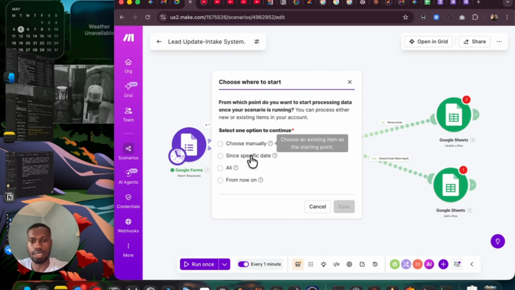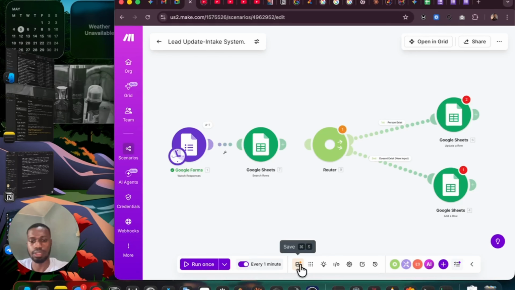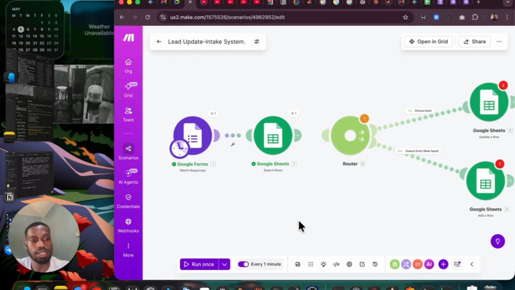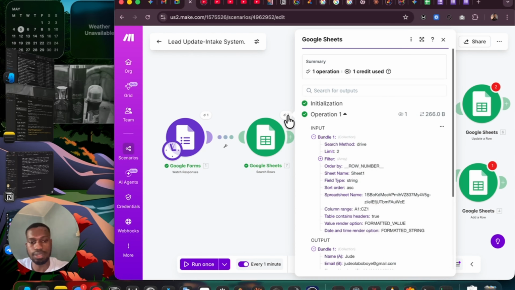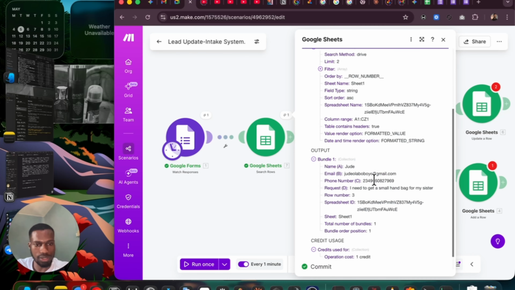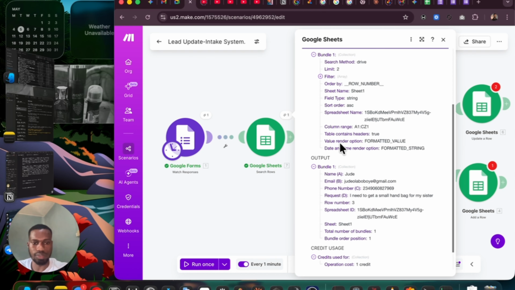Choose where to start. Right. Okay, so we just ran the scenario now, and the details I passed in just now, yes, it searched it and was able to bring it out.